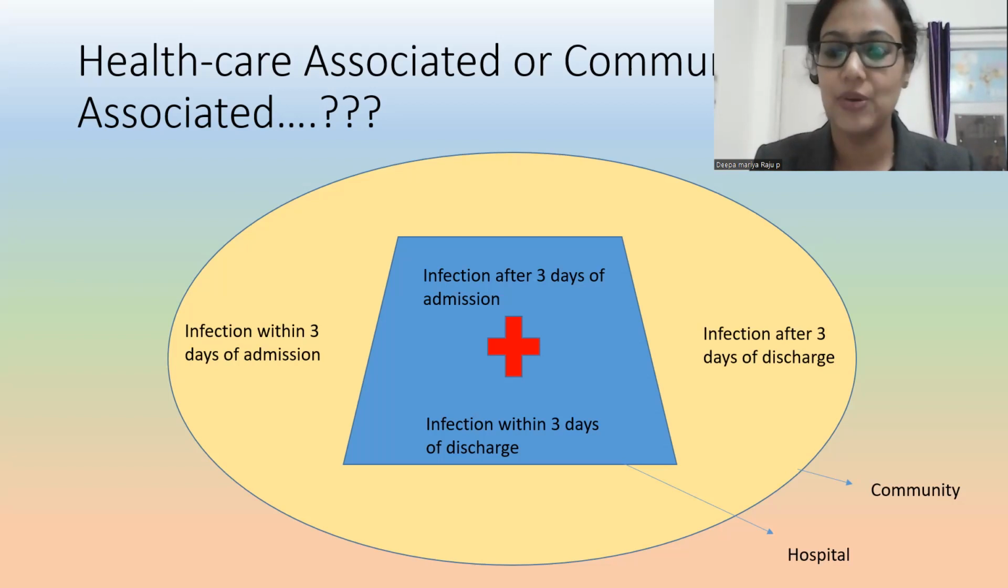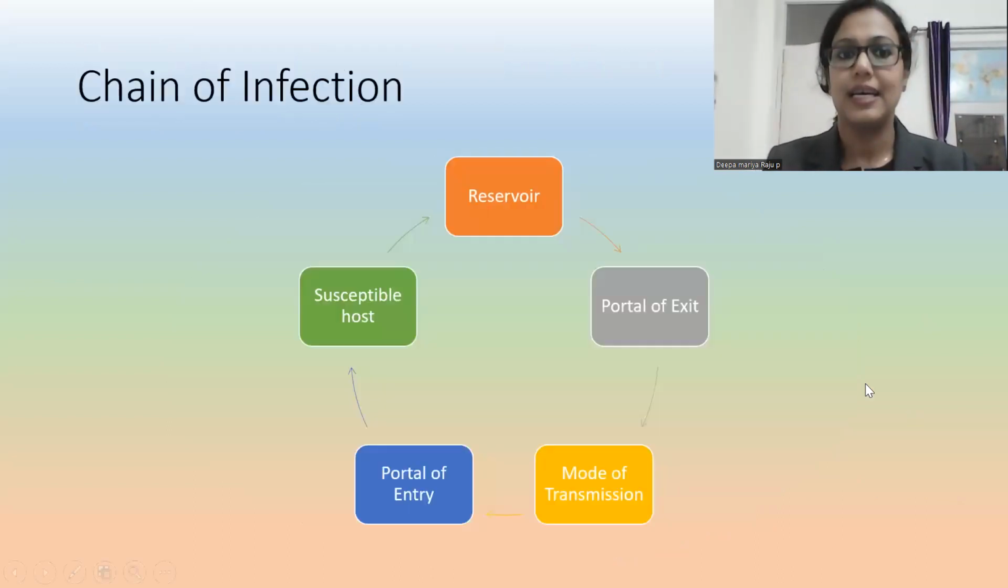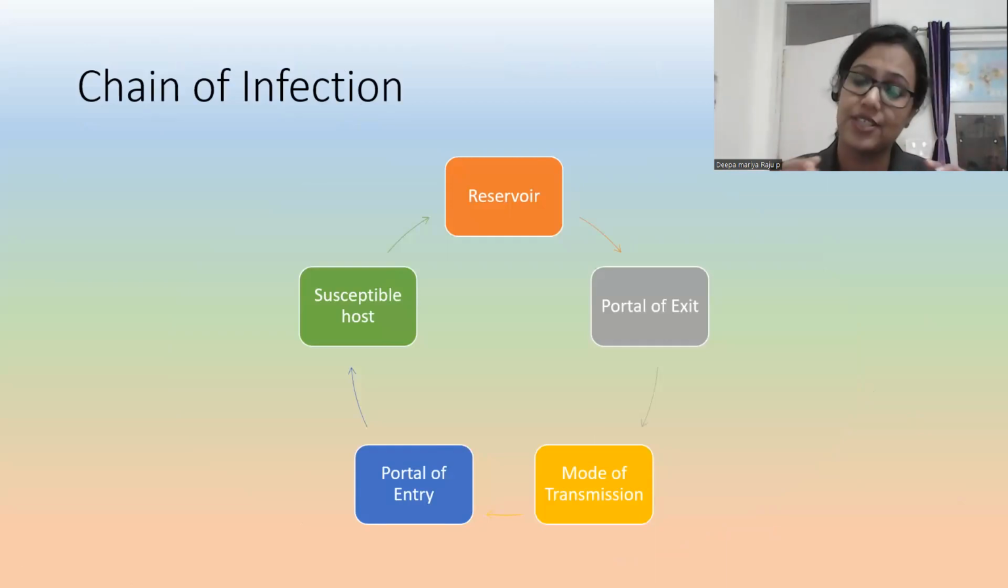So now I'm just telling you about the chain of infection. For infectious disease control, we need to know the chain of infection, how the infection or the organism is getting transmitted. Then only we will be able to prevent it. So first of all, reservoir. Reservoir is the place where the organism is embedded. Now the organism needs to exit from the reservoir. So that is the portal of exit. Then comes the mode of transmission, how it is getting transmitted, the portal of entry, how it is entering into a host, and the susceptible host.